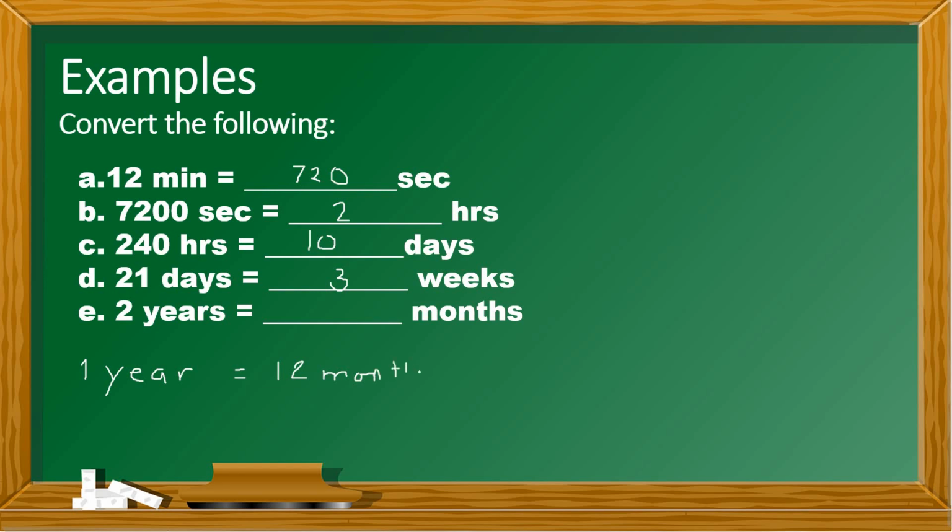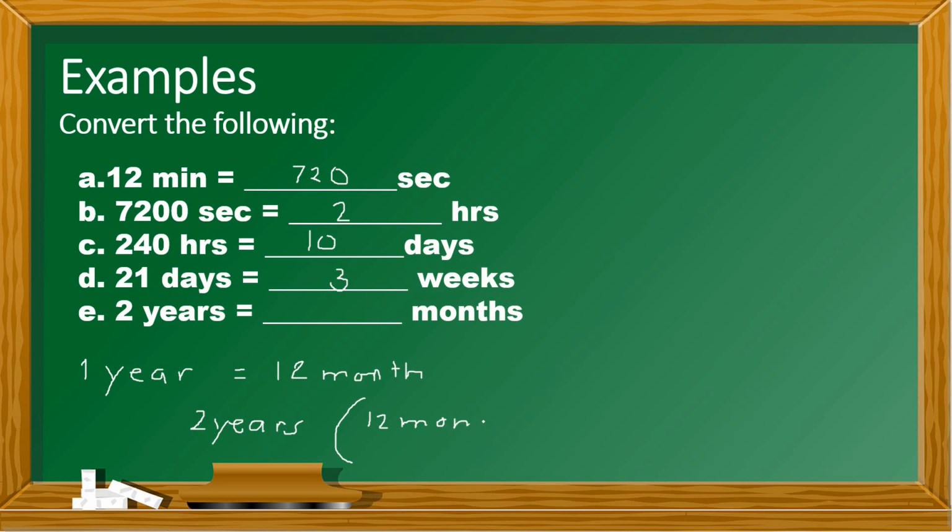Are we going to divide? Are we going to multiply? We're going to basically multiply 2 years by 12 months. So you have 2 years times 12 months, right?